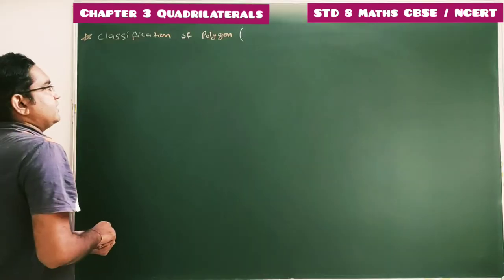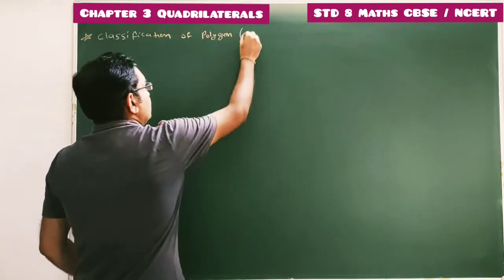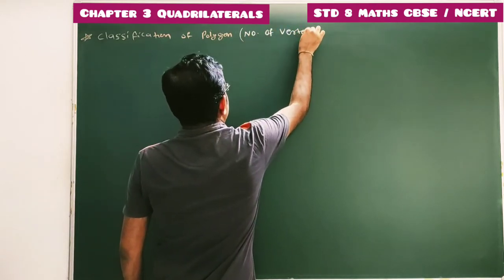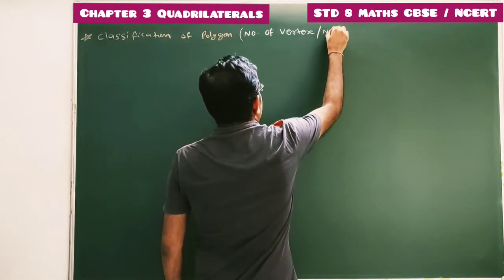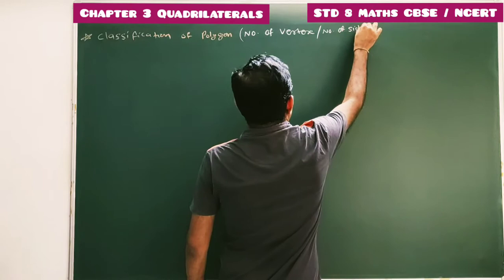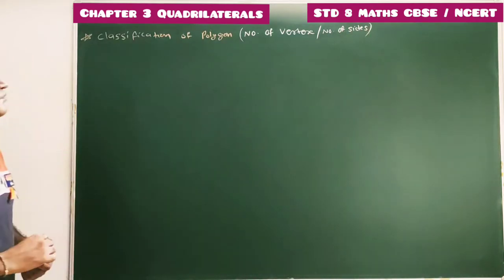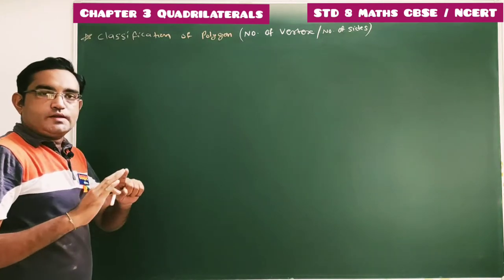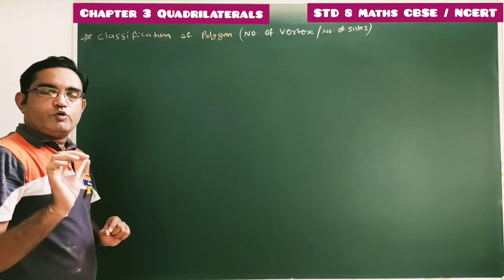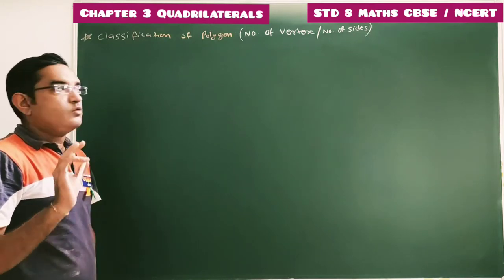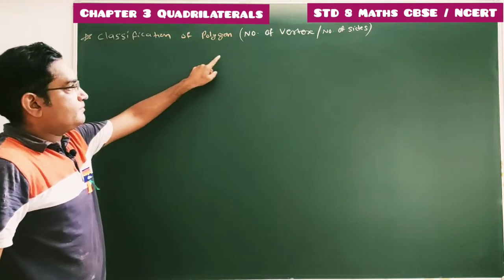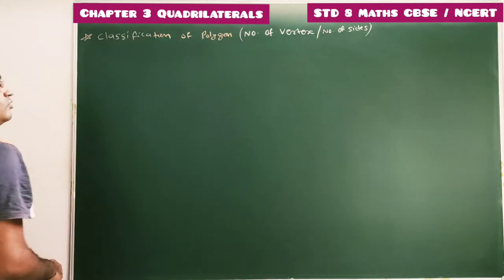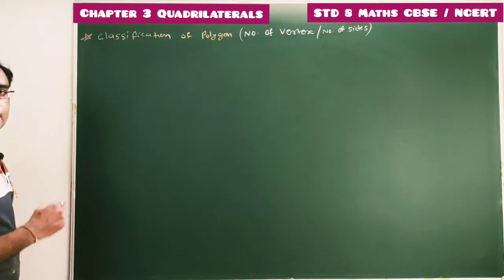Now we will discuss classification of polygon based on number of vertex or based on number of sides. Here we can classify polygons based on a number of vertex or number of sides, because if we consider any polygon, in that polygon number of sides and number of vertex will always be equal. In any polygon, number of vertex or number of sides will always be equal. Done. So let's start with number of side 1, number of vertex 1.